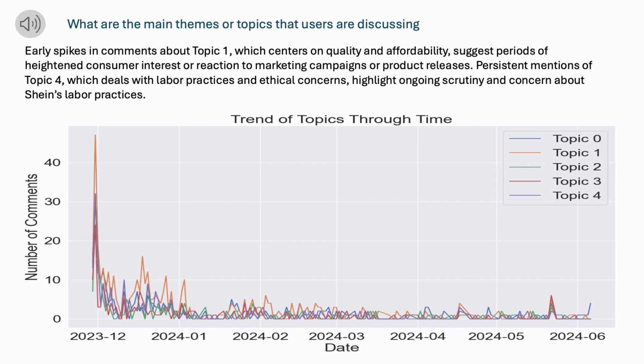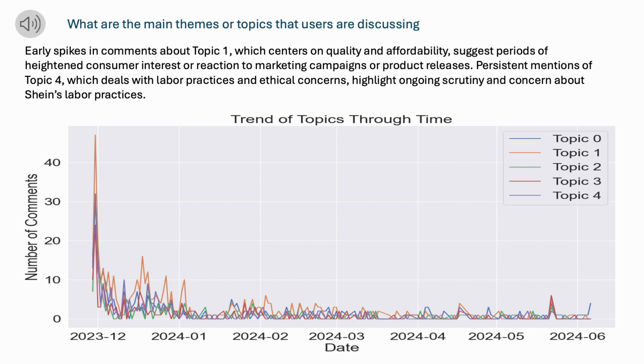Now this slide is going to talk about the main themes and topics that users are discussing. The trend analysis revealed that the discussion about Shein's product and practices has varied over time, with notable peaks and troughs. An early spike in comments about topic 1, which centers on quality and affordability, suggested a period of increasing customer interest or reactions to marketing campaigns or product releases.